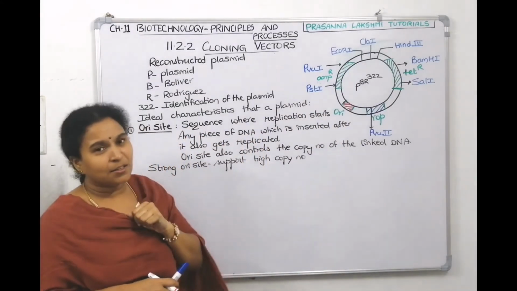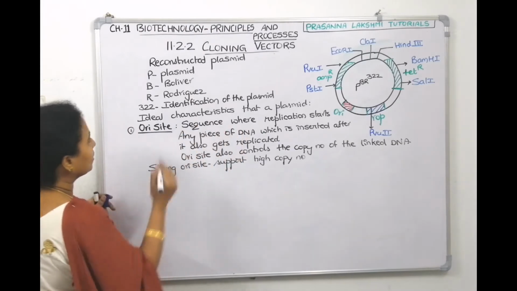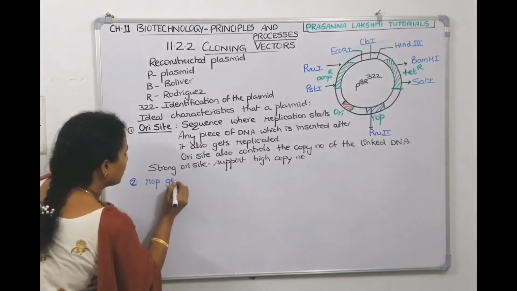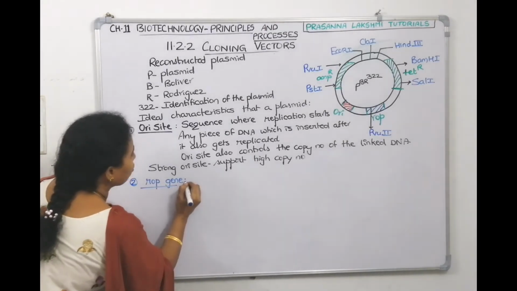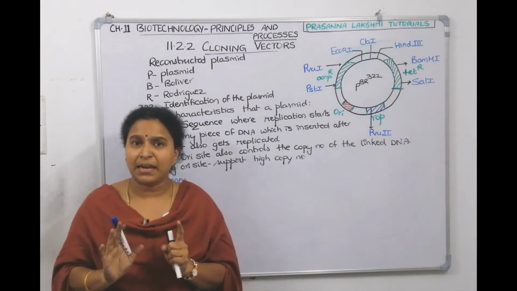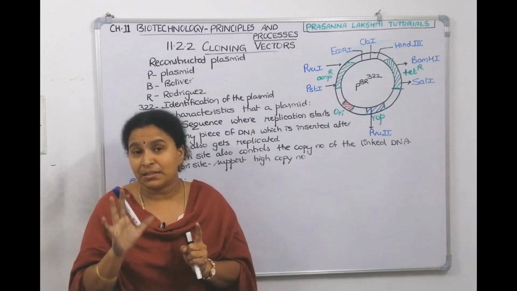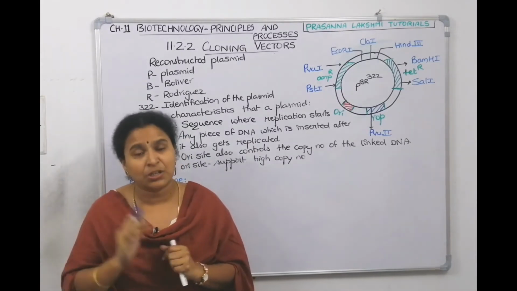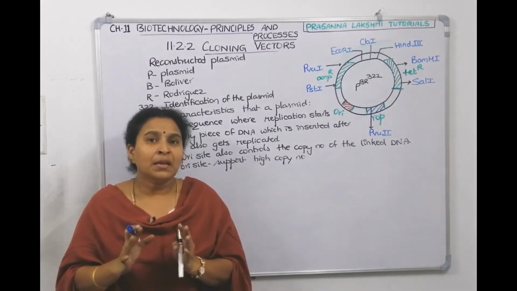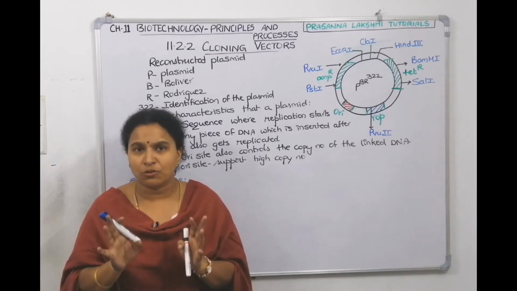Now let's talk about the other region. What is the ROP gene, I also want to tell here. What is the second thing a plasmid should possess? ROP gene. You are telling that plasmids are autonomous replicating elements. They can replicate by themselves. They don't depend on the bacterial chromosomal DNA replication. How is it possible? The plasmids can synthesize their own enzymes which are required for the replication of the plasmid.